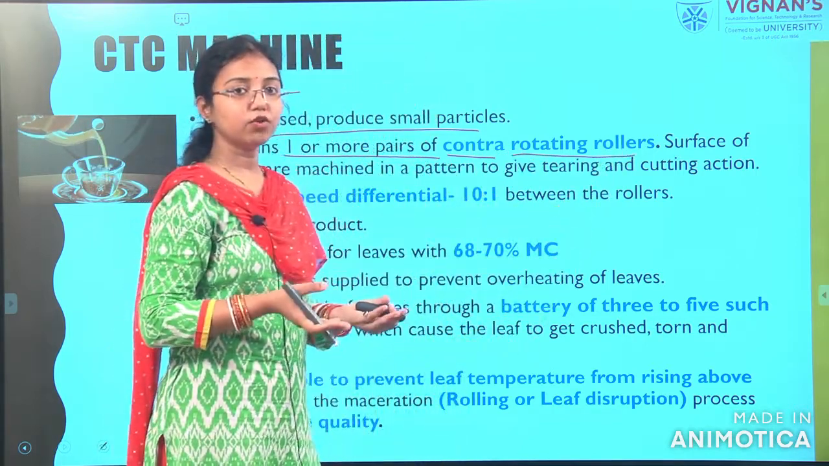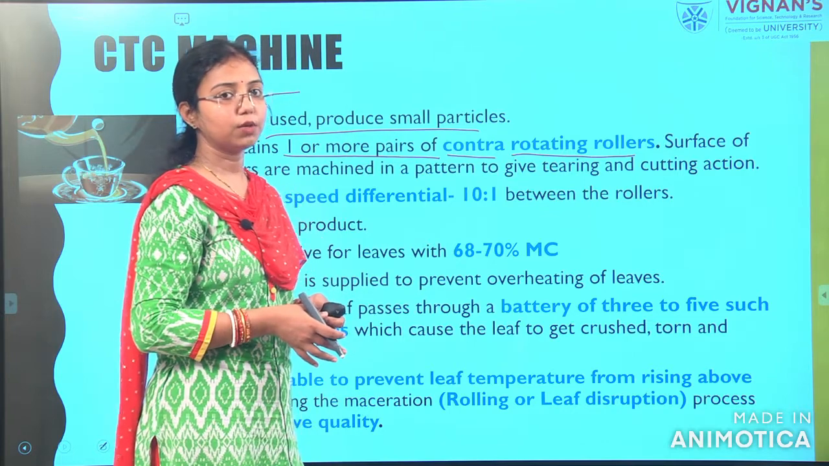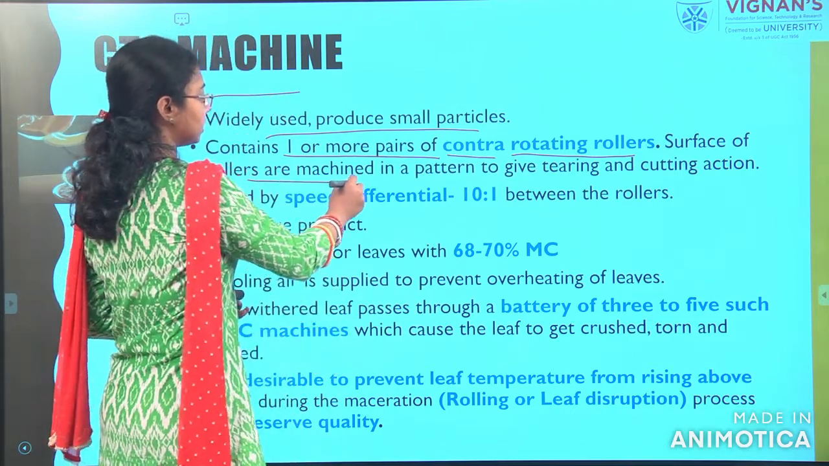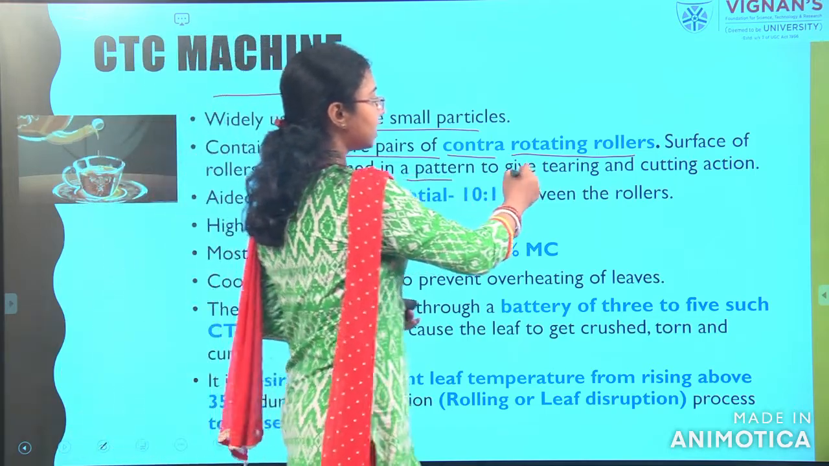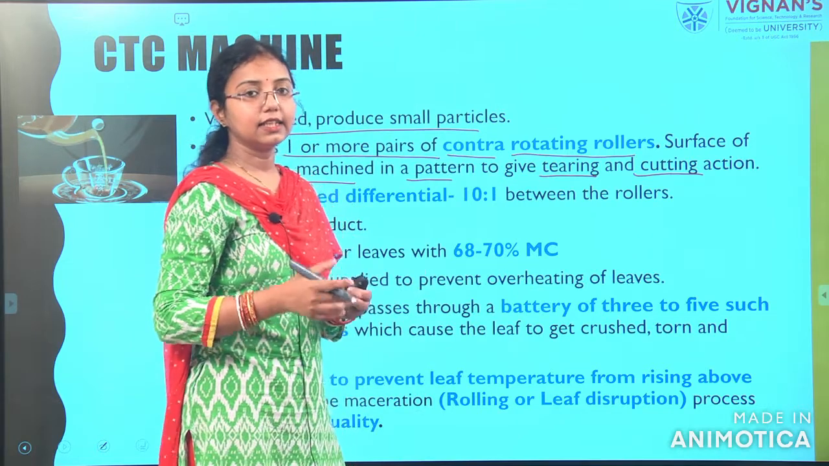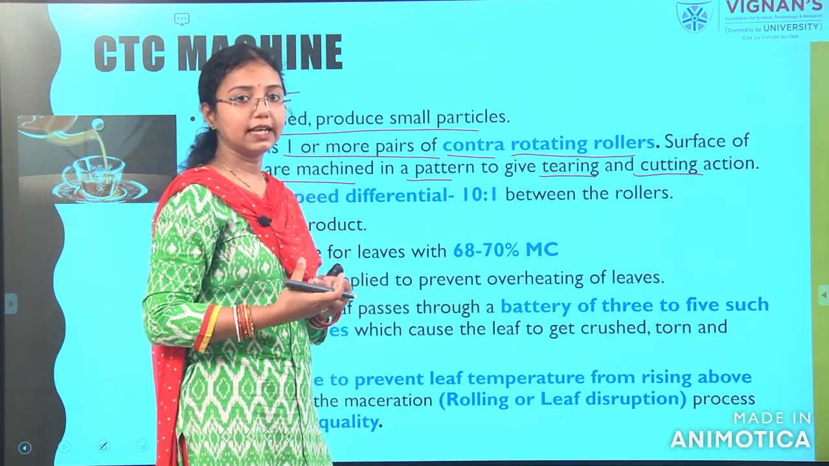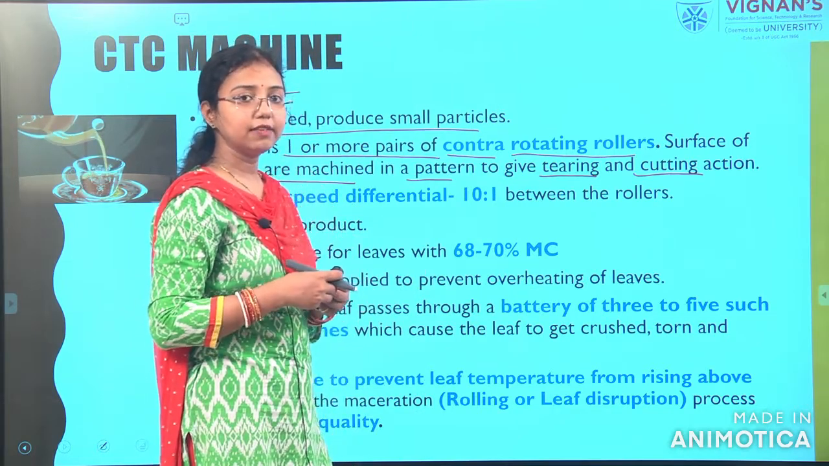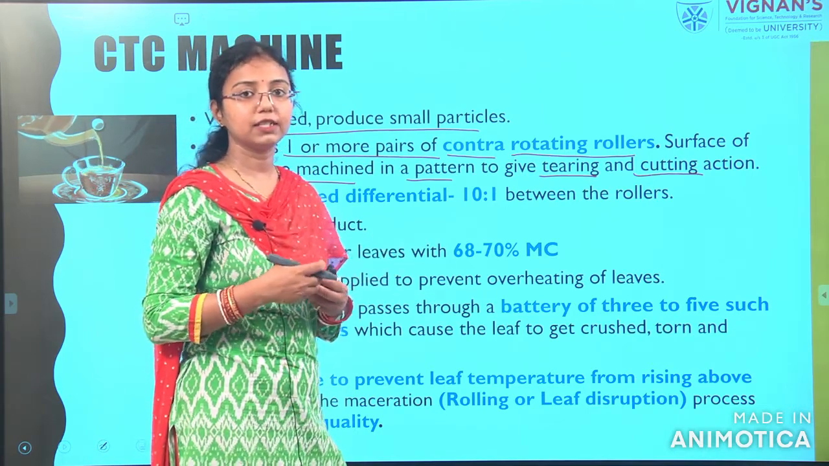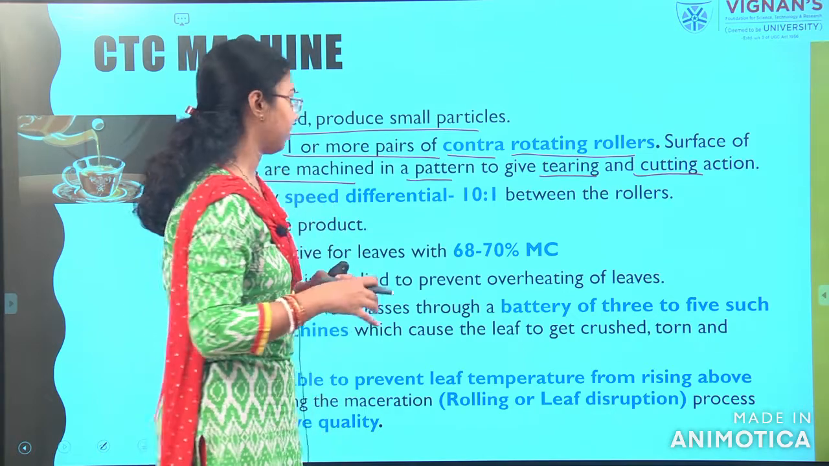Meaning the rollers will rotate in opposite directions, and the surface of the rollers is machined in a pattern to give a tearing and cutting action. In this case, the rotor itself is designed in such a way that it gives a tearing and cutting action, both done in that machine itself.